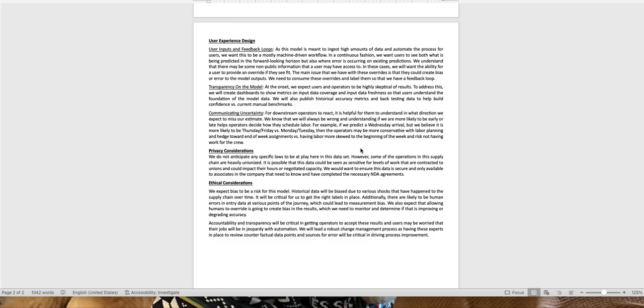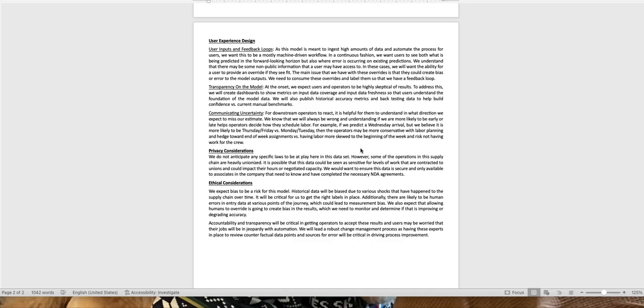From a privacy perspective, I don't really think that there are any specific laws at play here, although a lot of the operational teams involved in this process could be unionized, and so some of this data could be sensitive to them. So we definitely wouldn't want it getting out. We'd really want people inside the company who had signed NDAs and had the right level of security to have access to the data, but no other specific concerns other than that.